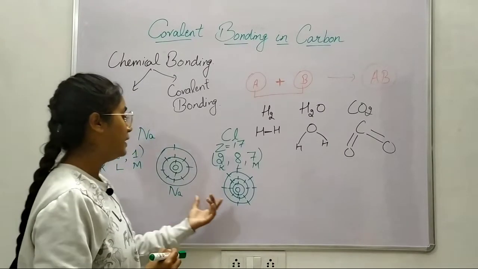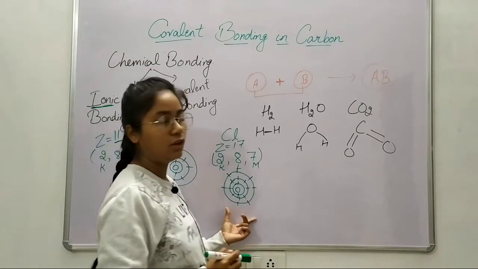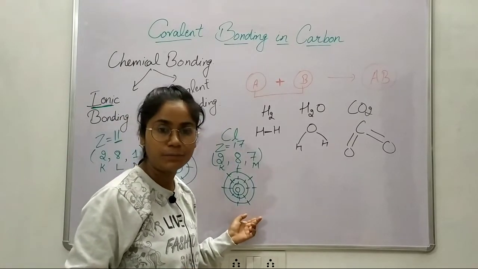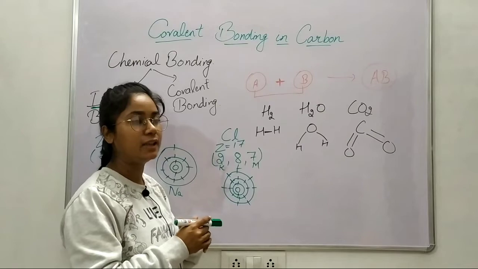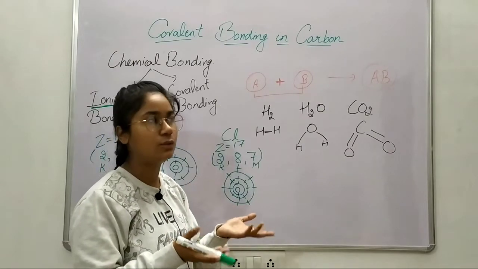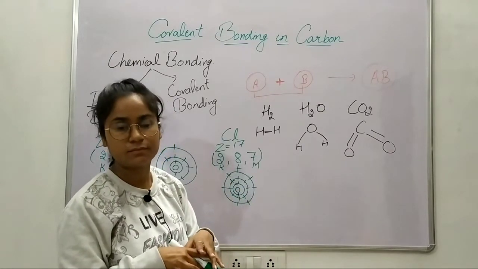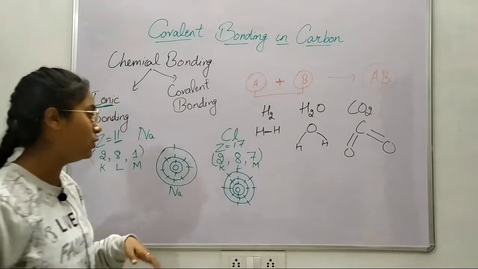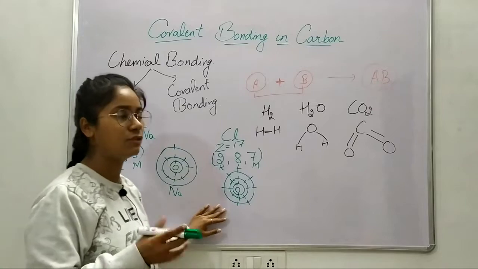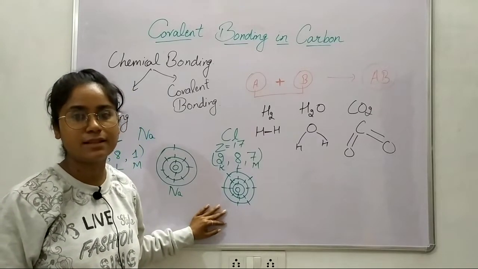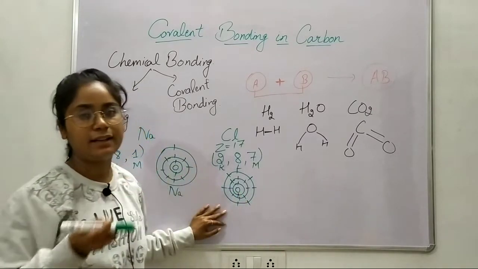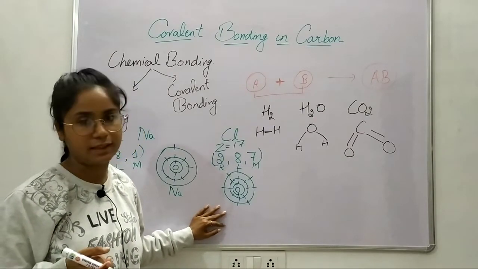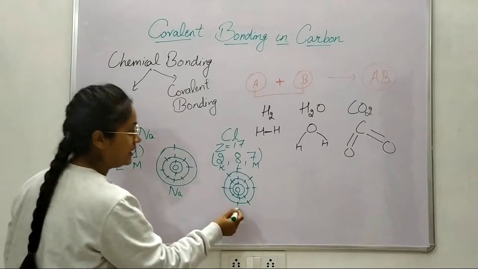Now, to maintain the octet rule and attain stability, chlorine will either lose its 7 electrons or gain 1 electron from someone. Of course, the easiest method is to gain 1 electron from some other atom. So it needs 1 electron.